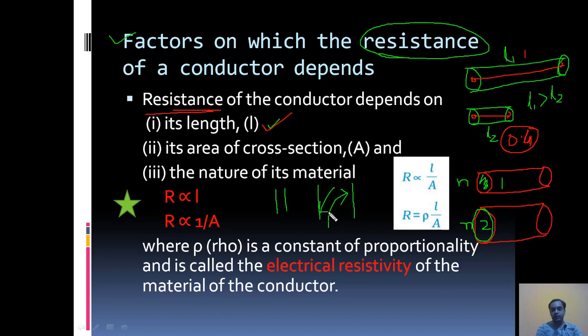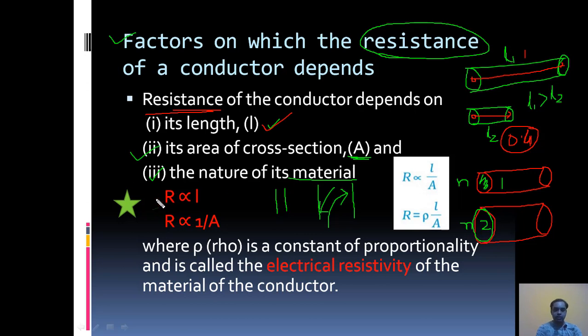Similarly, for the same number of electrons, the cross section available through which electrons will move here is less. Here it is more. So as the area increases, resistance decreases. So the resistance is inversely proportional to the cross section area of the conductor. Third one is nature of the material. Whether it is iron, copper, or silver, which type of material it is, resistance depends upon that factor also.